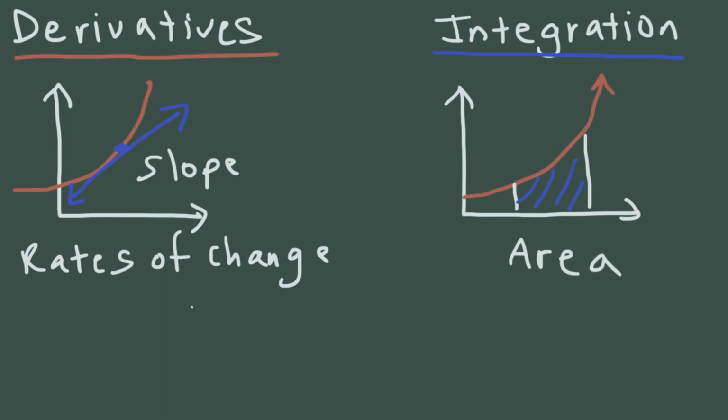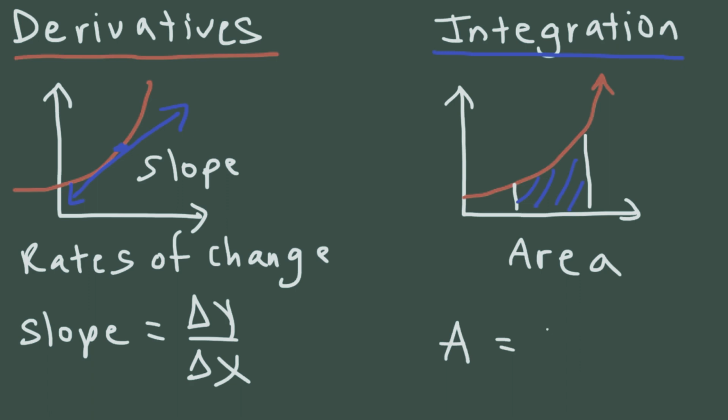So when dealing with derivatives, it will give you the slope of the tangent line, which you can calculate by dividing y by x. To calculate the area, you need to multiply y by x. So notice the difference. In its simplest form, when you're differentiating, you're dividing the y values by the x values. Whereas when you're integrating, you're multiplying the y values by the x values. And multiplication and division are opposite processes. And that's essentially what you're doing when you're differentiating and integrating. Now, of course, it's a little bit more complicated than that, but that is the gist of it.